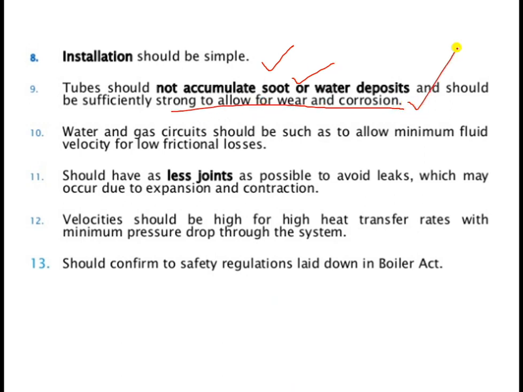Because if the wear and corrosion of the components of the boiler took place in a very short period of time, it may cause some kind of mishap like bursting of the boiler, which may be harmful or hazardous to human life also. The water and gas circuit should be such that it allows minimum fluid leakage, that is, very minimum fluid velocity and low frictional losses, as well as leakage, is considered.